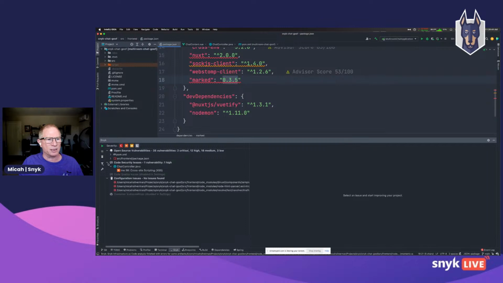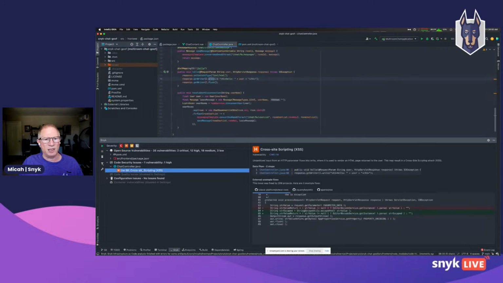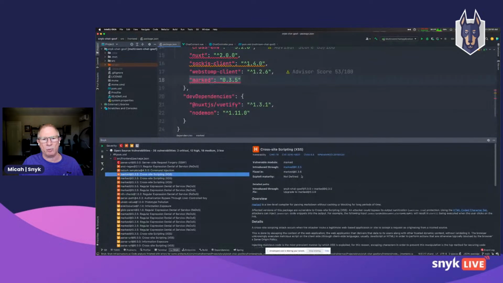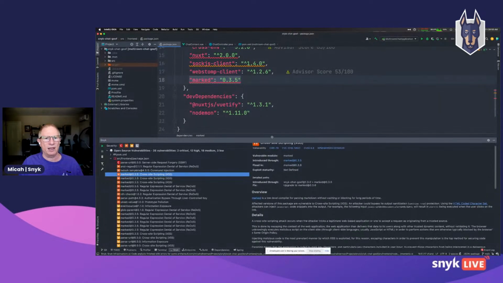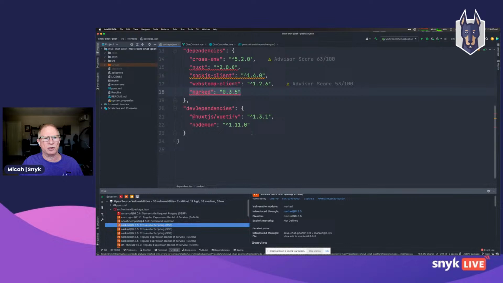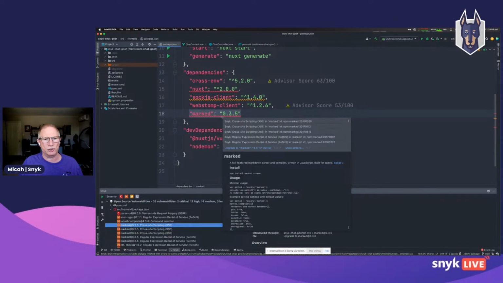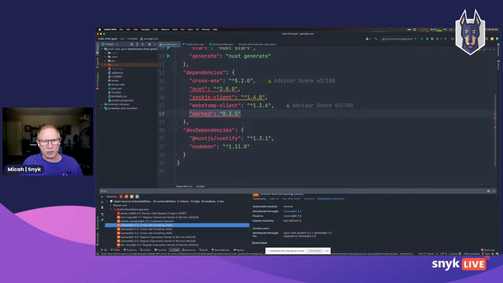And we can see that it gives us the same results here that we saw in the browser, where it's telling me there's an issue in my custom code. It's showing me that there are issues in my libraries like Markdown. And then it gives you some of the nice features that you'd expect to see, like the red squiggly lines indicating that there's an issue. In addition to telling you that there's an issue, we also give you the fix path.